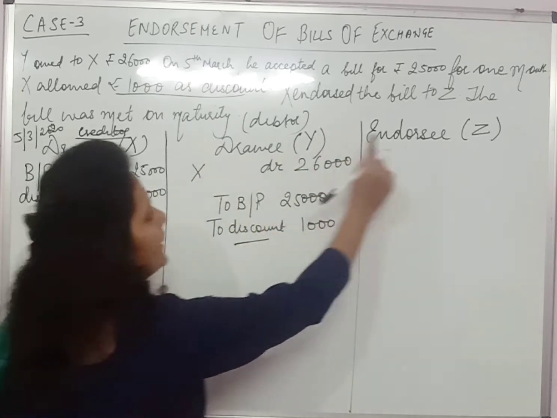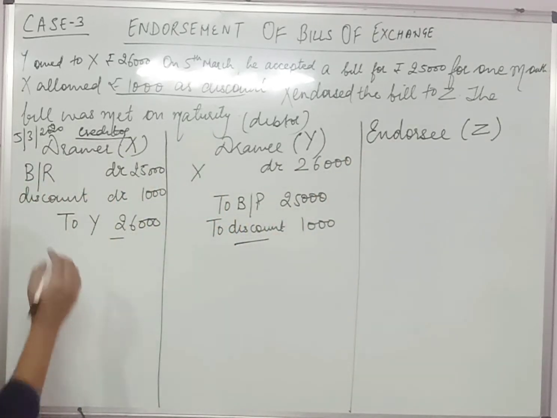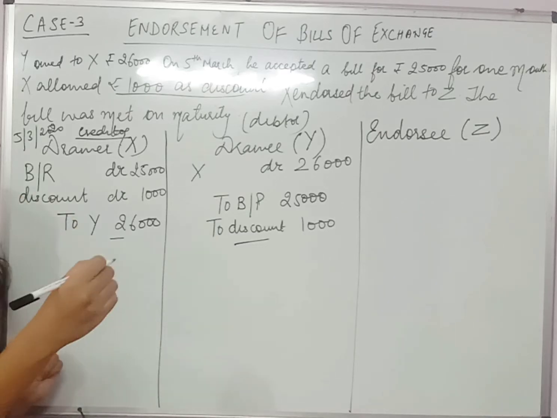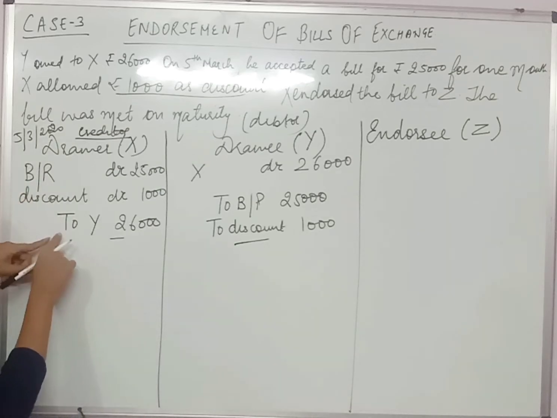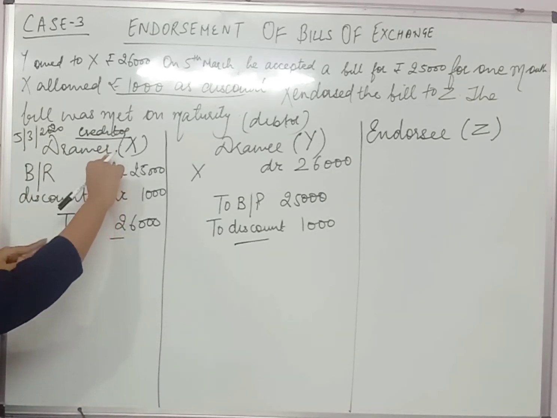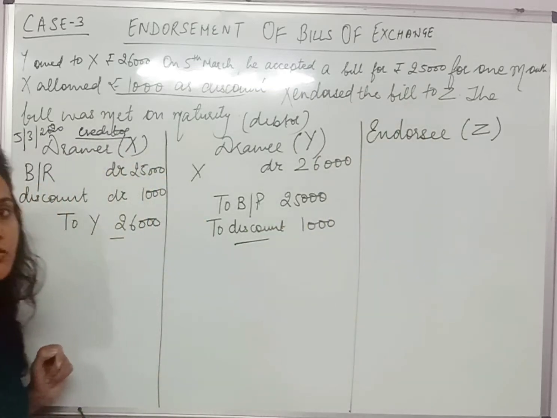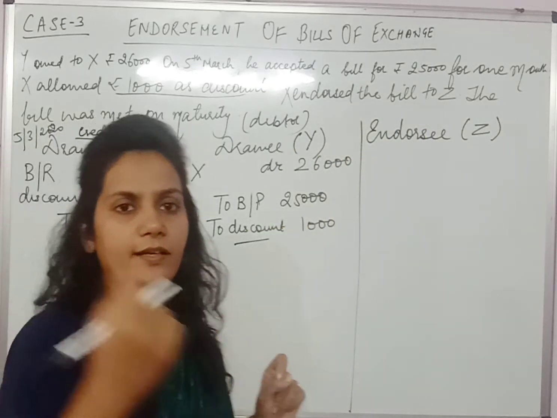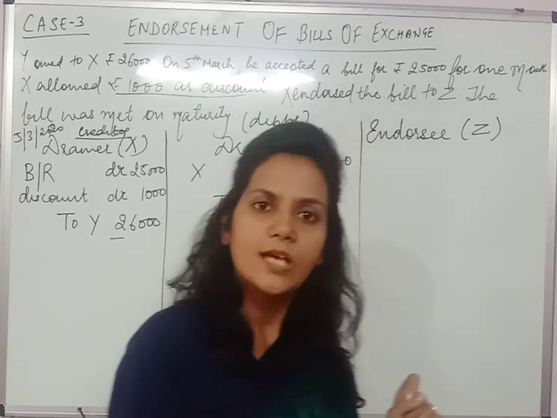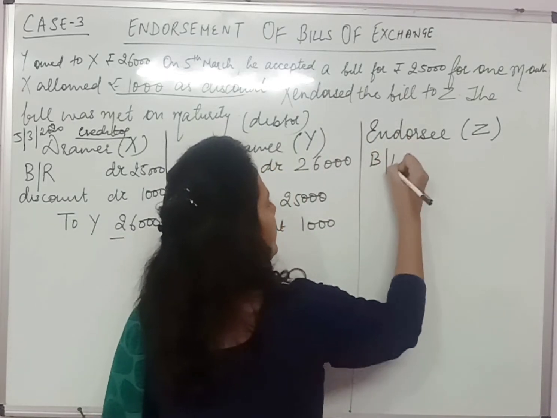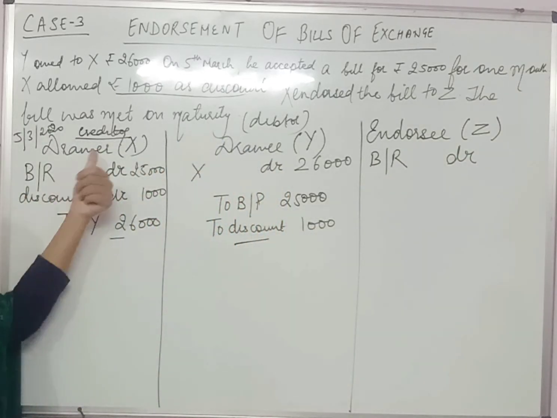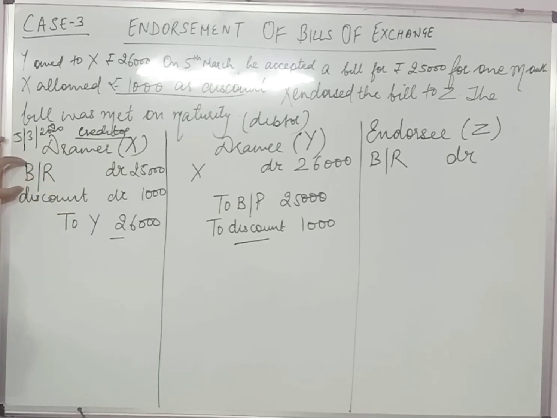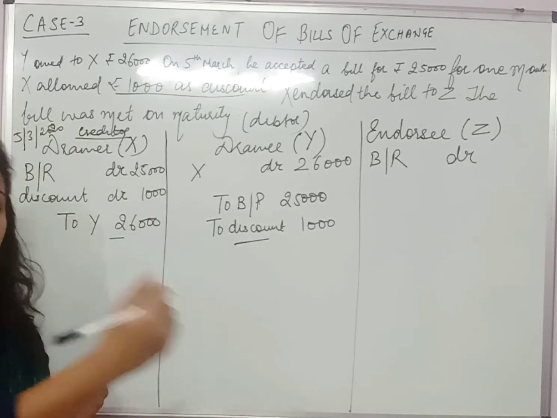So it means that इनकी बुक्स में अब आपको एक चीज पता है कि BR is an asset for us. So the rule says that debit what comes in, credit what goes out, right? So now here BR is going out of the business of X, but the BR is coming into the business of Z. So he is going to debit the BR because he is receiving this BR from X, right? तो BR एक real account है but X एक personal account है, and the rule says that debit the receiver, credit the giver.